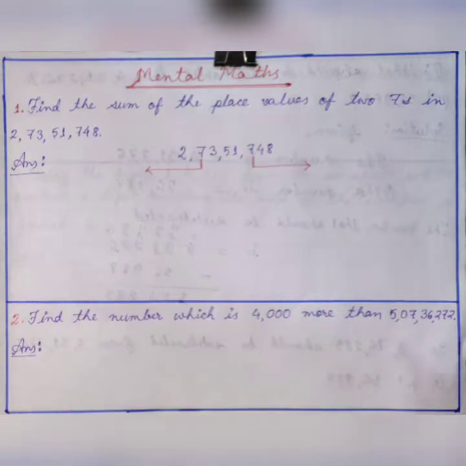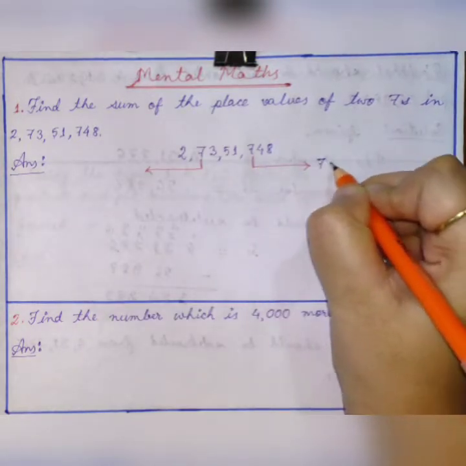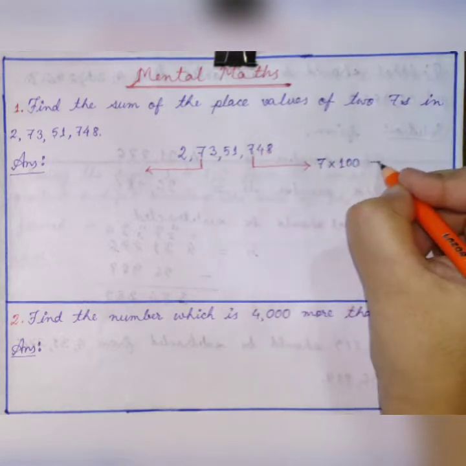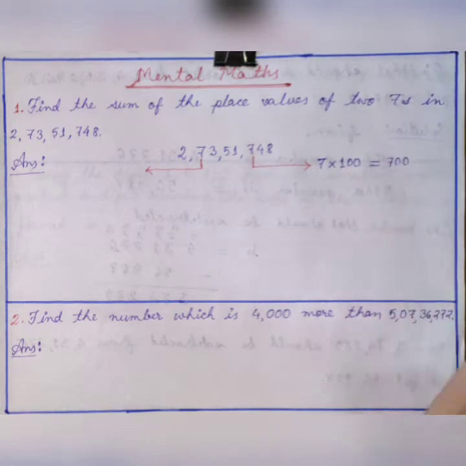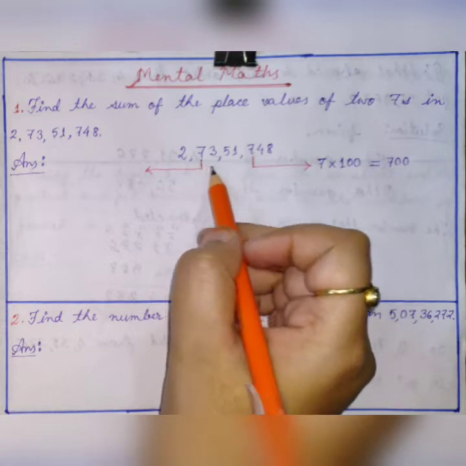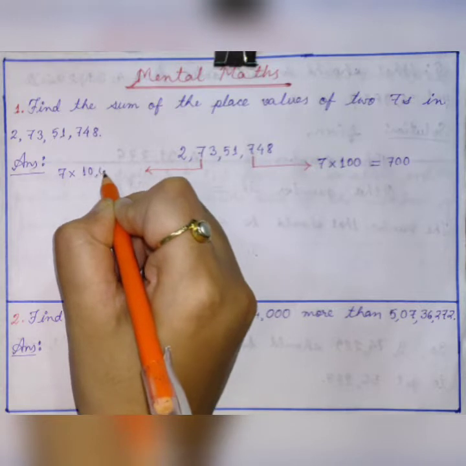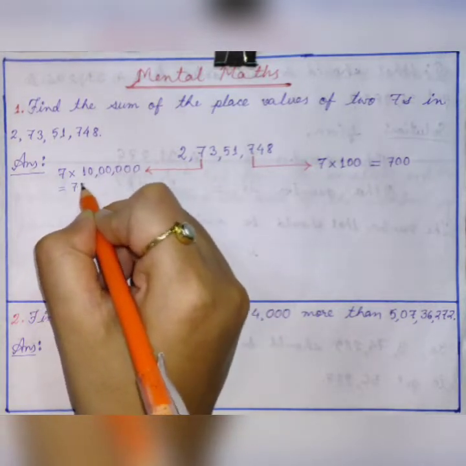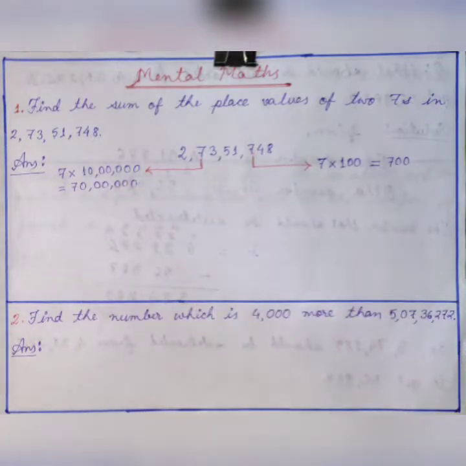Yes? Okay. Now the place value of this 7 will be 7 into 100. Why? Because it is in hundreds place, right? So it will be 700. Yes? And the place value for this 7 will be 7 into 10 lakh, right? Which will be 70 lakh. Yes? And this is not our answer, right?